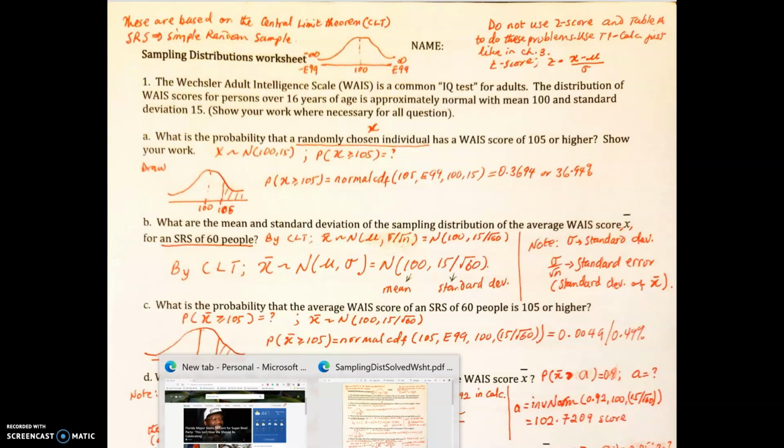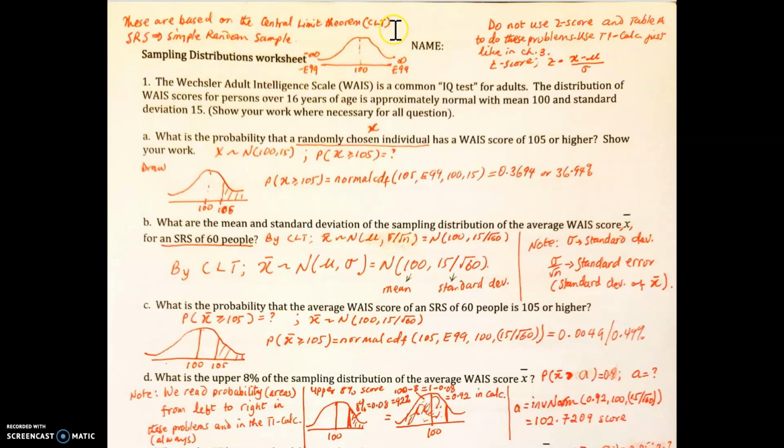Yeah, hi students. This is the sampling distribution worksheet that I've made for you to be able to answer the week 6 assignment, and this is chapter 15, and it's on sampling distribution. And sampling distribution is based on the central limit theorem, and SRS implies simple random sample. In actual fact, sampling distribution talks about the normal distribution.